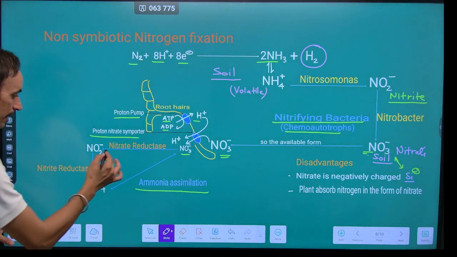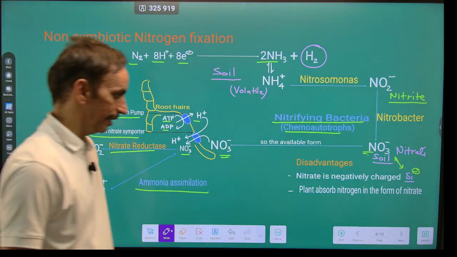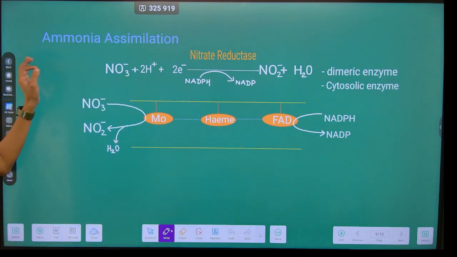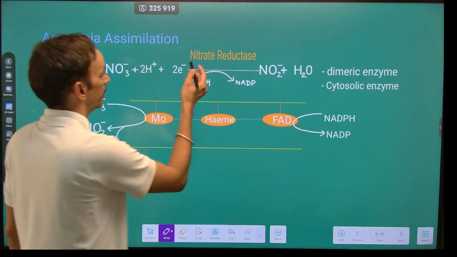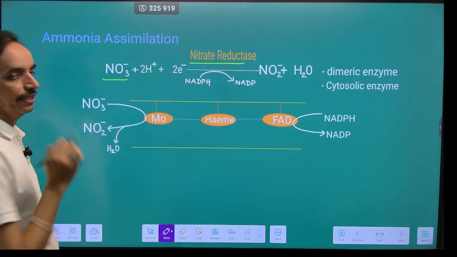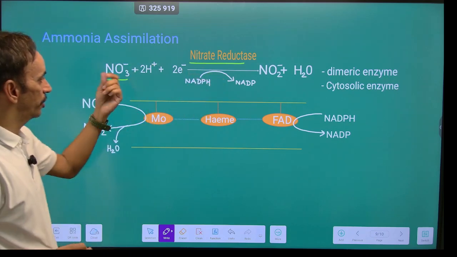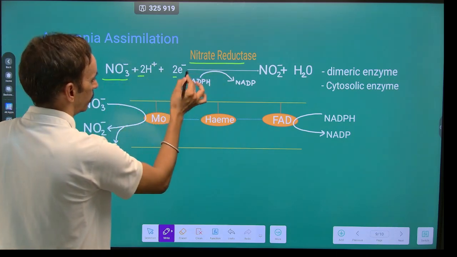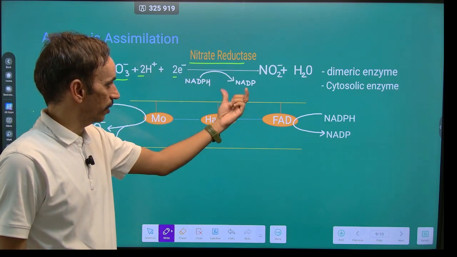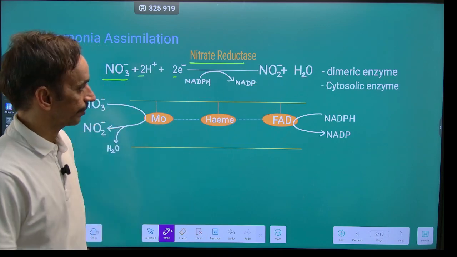बात करते हैं दोनों एंजाइम्स के बारे में जो इंपॉर्टेंट है, नाइट्रेट रिडक्टेज और नाइट्राइट रिडक्टेज के बारे में. Now ammonia assimilation, the first enzyme here is nitrate reductase. The nitrate is within the plant. The enzyme nitrate reductase requires 2 hydrogen and 2 electrons, which come from the reduced NADPH. It will get oxidized and carry out the reduction of nitrate into nitrite.